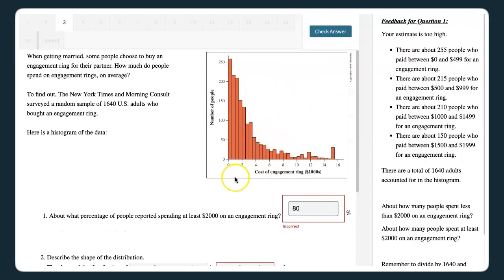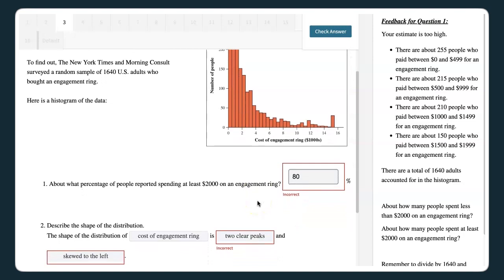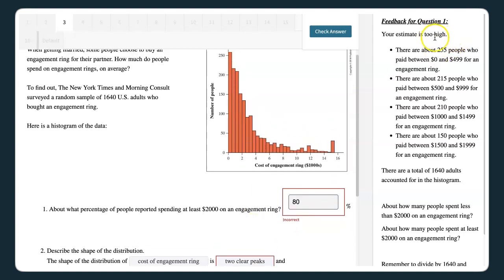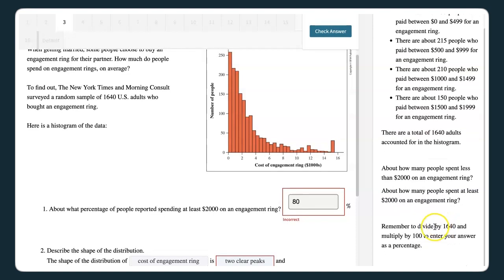And this is going to give them feedback in order. So the first thing they're getting feedback on is question number 1. Your estimate is too high. So let's help them estimate. So we give them how many people are in each of the first 4 bars, because maybe they are just estimating kind of poorly, and that there's a total of 1640 adults accounted for in the histogram. And just asking them some probing questions and reminding them to calculate a percentage.